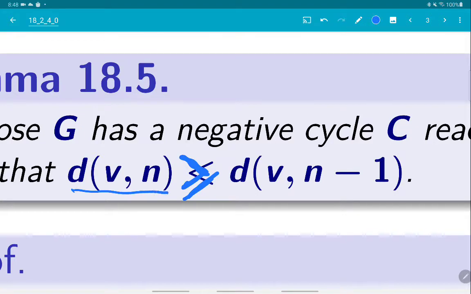But to remind you, d_v^n, when we compute it, is the minimum of d_v^(n-1) and some new value. So d_v^n can only be smaller or equal, which means that what we are really assuming is that the values are equal. Namely, for all the vertices in the graph, the distances in the nth iteration and the n-1 iteration are the same. But there is a negative cycle reachable from the source.